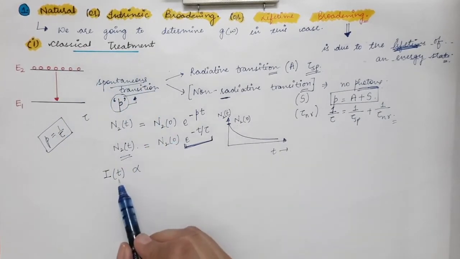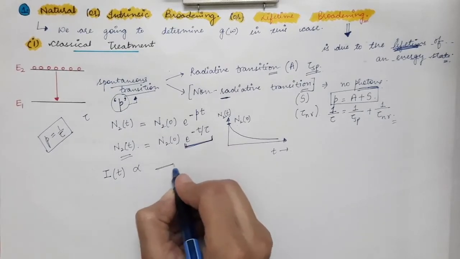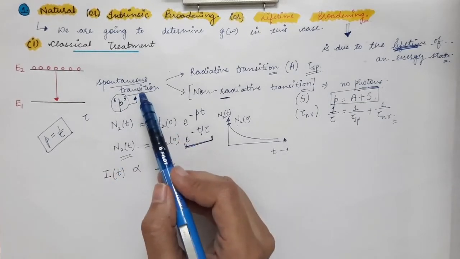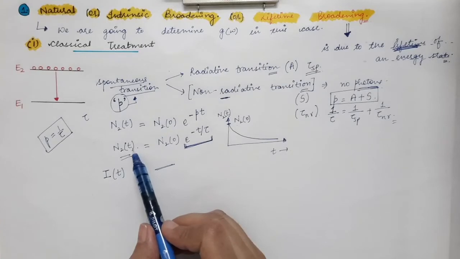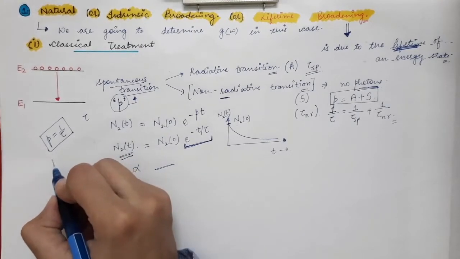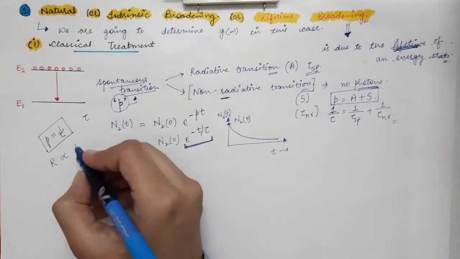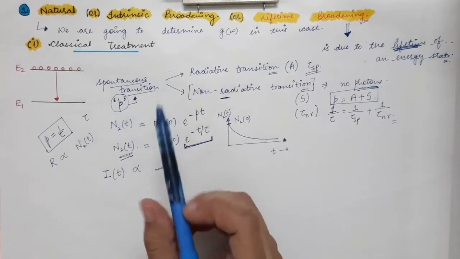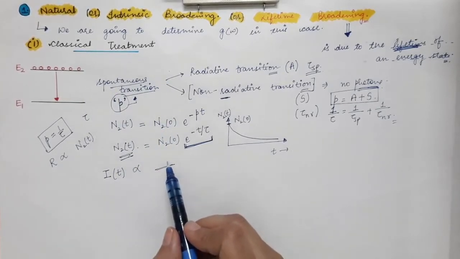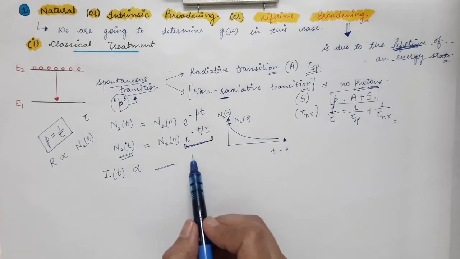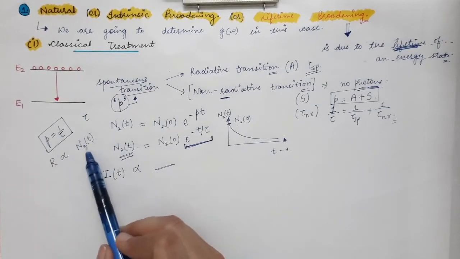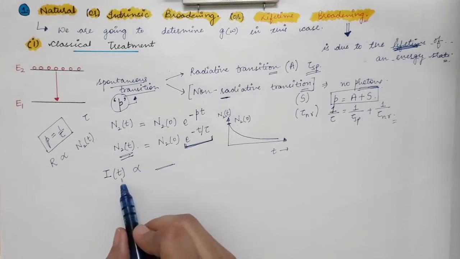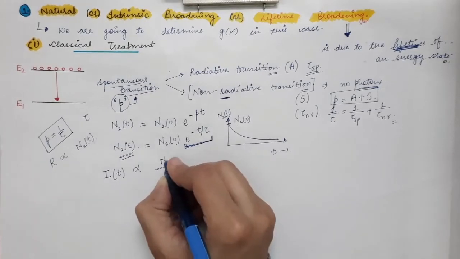So intensity at any time t is proportional to the rate of the downward transition, and we know that the rate of spontaneous transition is directly proportional to N2(t). We have already seen that the rate of spontaneous transition is directly proportional to N2(t), meaning the number of atoms which are still present in the excited state. So if intensity is directly proportional to the rate of downward transition, and the rate of downward transition is in turn directly proportional to the number of atoms present in the excited state, we can say that intensity at any time t is directly proportional to N2(t).